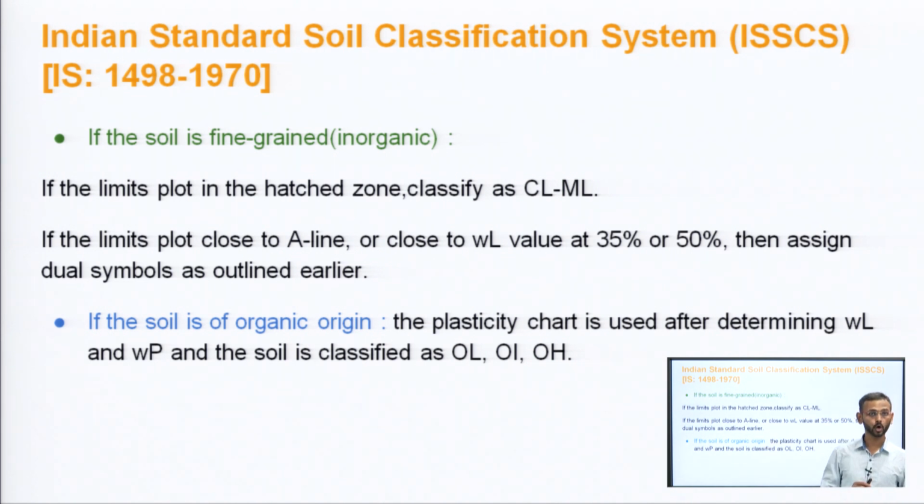If the limits plot close to the A line or close to the WL value, then assign the dual symbol, as we have already discussed in the previous slides. And if the soil is of organic origin, we will be determining its liquid limit and then classifying it according to 35% or 50%.